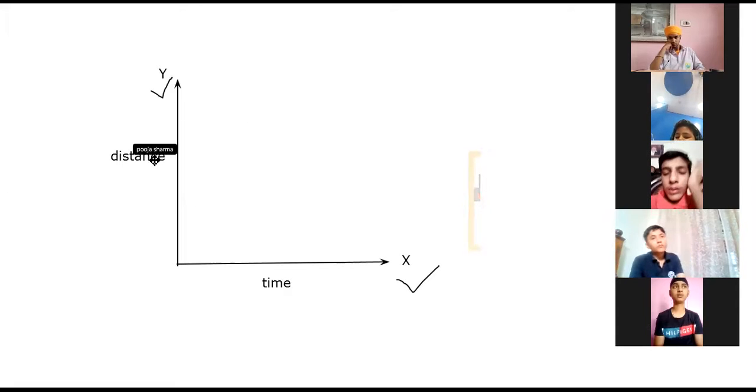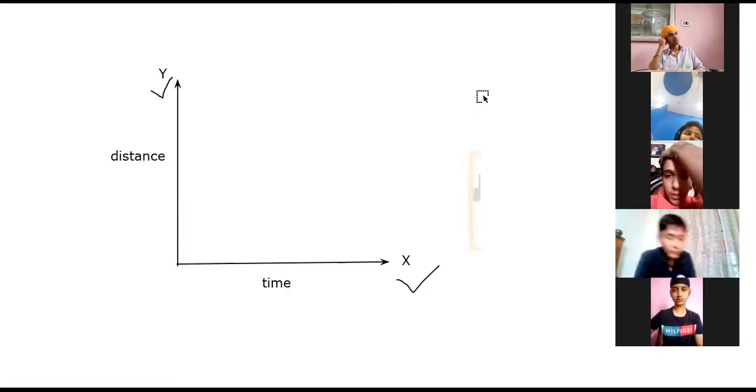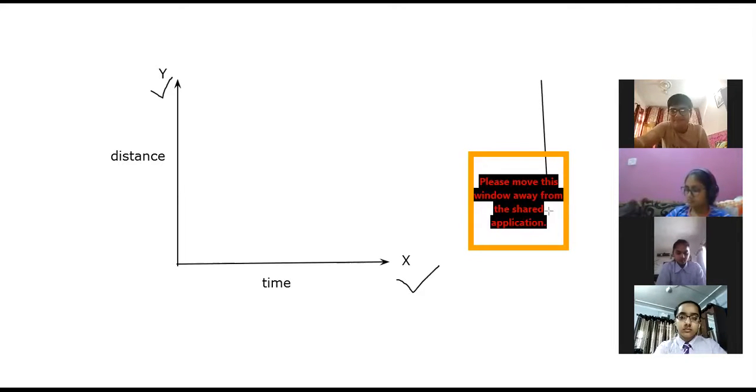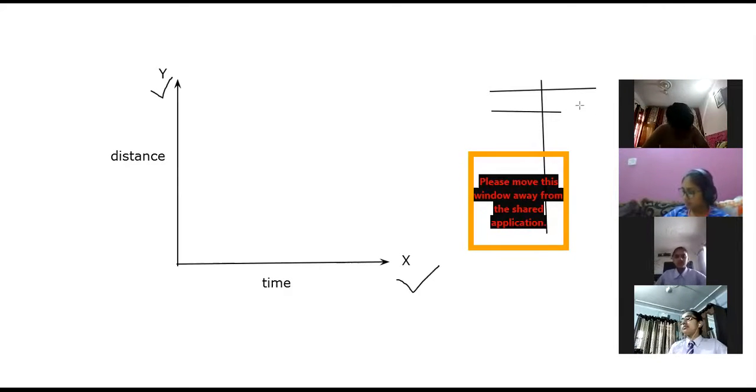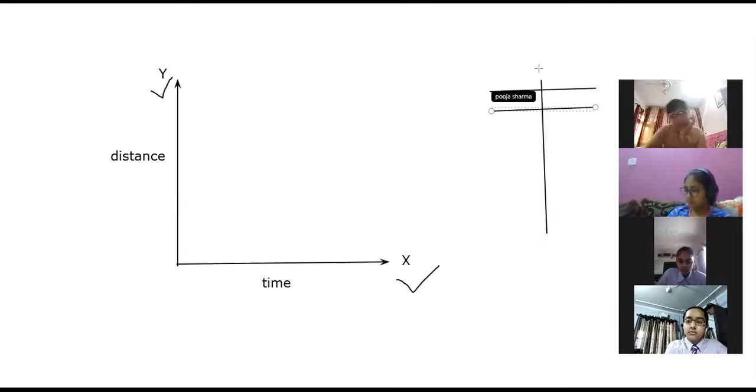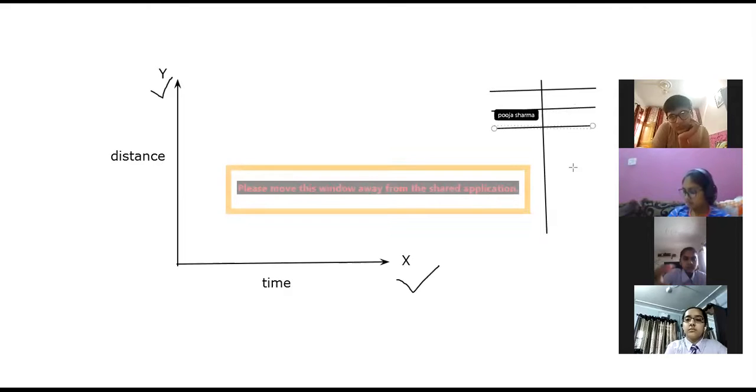Chalo, moving on to the next. Now we are going to learn how to plot the graph. I am going to give you a table. Using that table, you are going to plot the graph, okay? So let's have the table on the screen. In this table, one side we will write the distance and the other side we will write the values for time. Fine. Okay. So one side you can write distance, other side you can write time.